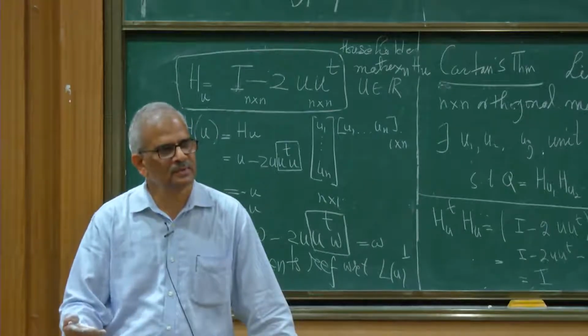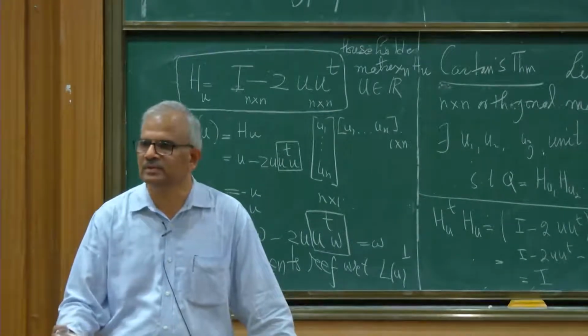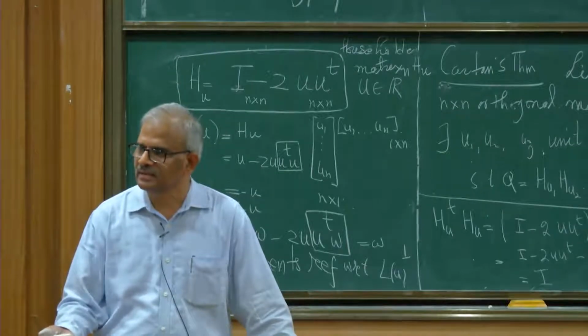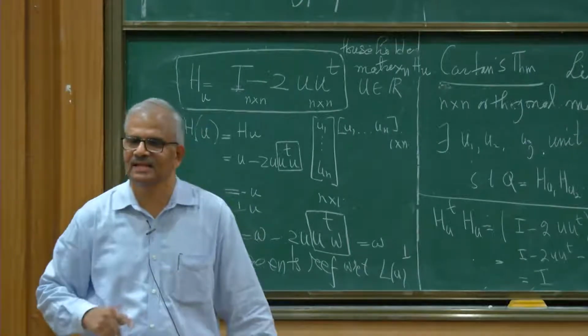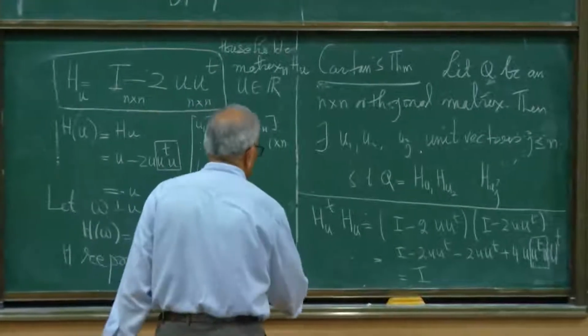Reflecting 2 times. If you reflect 2 times, what happens? Identity. So H square should be identity, and check, calculate and show that H square is identity.